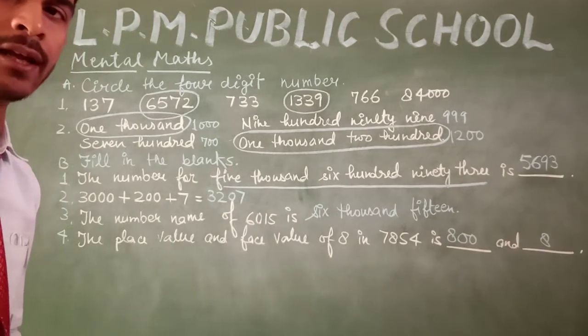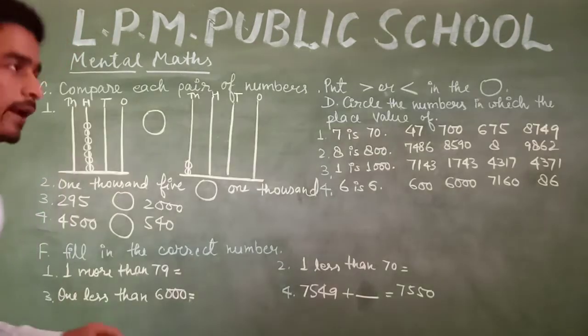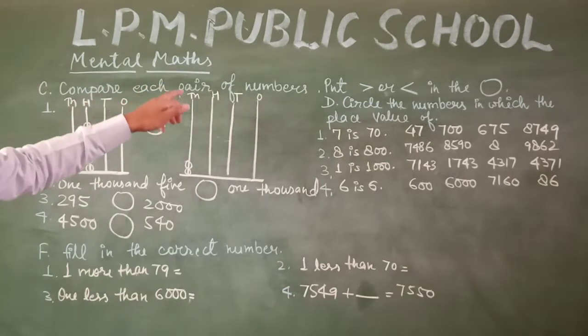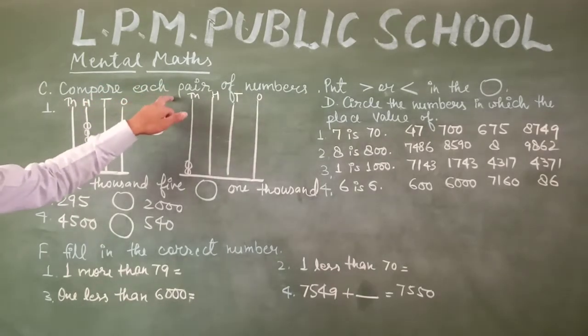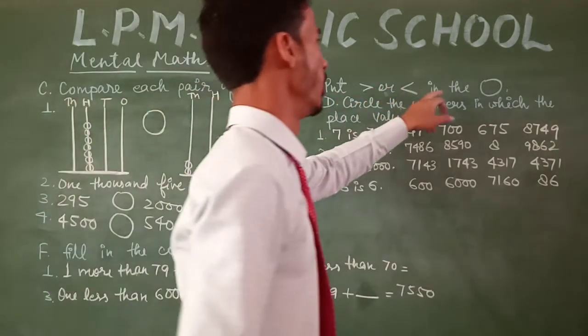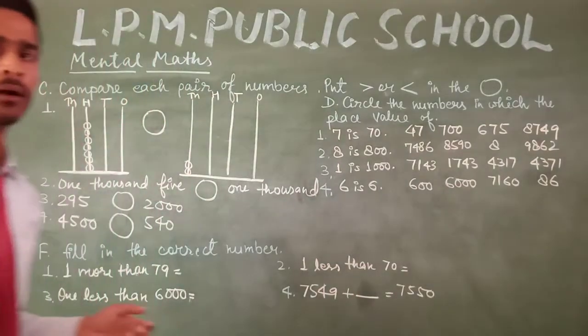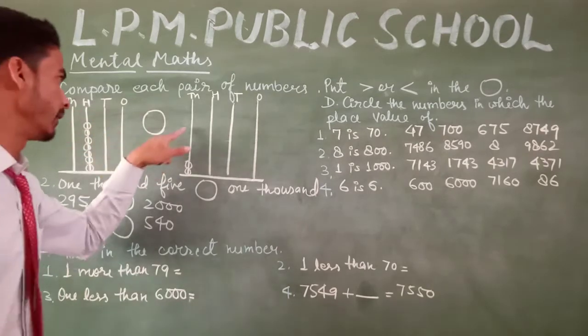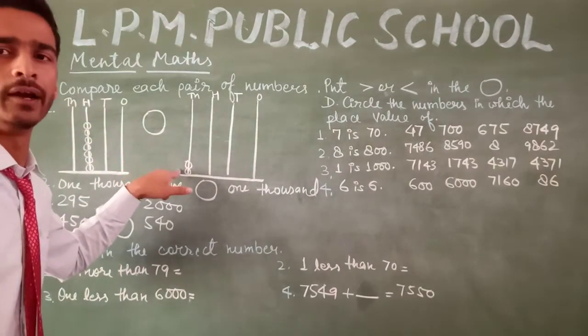The next question is compare each pair of numbers, that is question number C. Compare each pair of numbers, put greater or smaller in the circle. That is given here. You can see here in this abacus there are 1, 2, 3, 4, 5, 6, 7 hundreds, and in this abacus there are 2000.